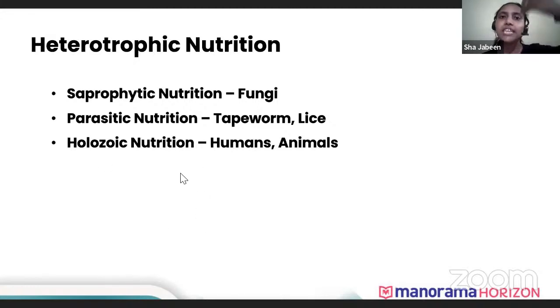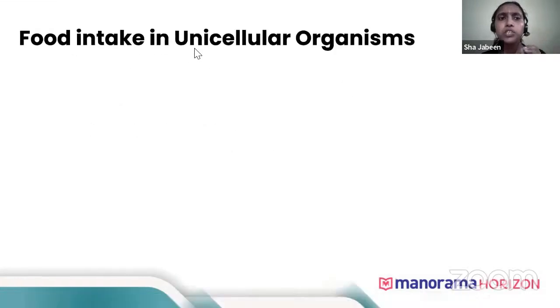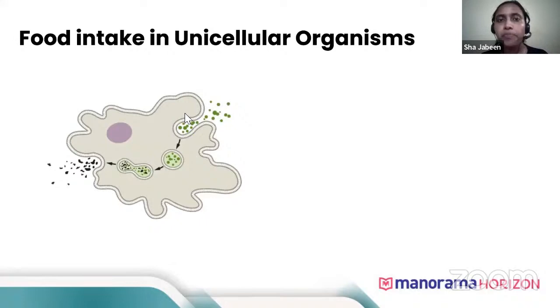But if you see, as the level increases from unicellular to multicellular, you'll be finding a lot of complexity arising in this nutrition. Okay, now first, food intake in unicellular organisms. First, you see in amoeba. In amoeba, what happened? The pseudopodia help to trap the food, and inside the food vacuoles, the food gets digested and released out.